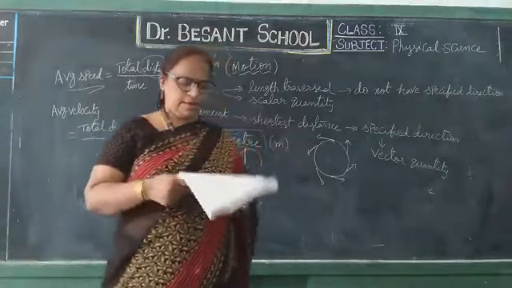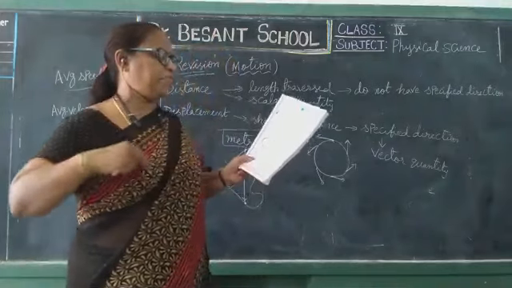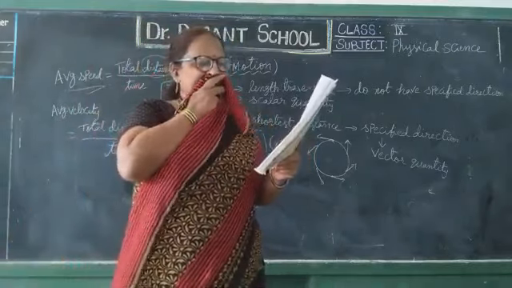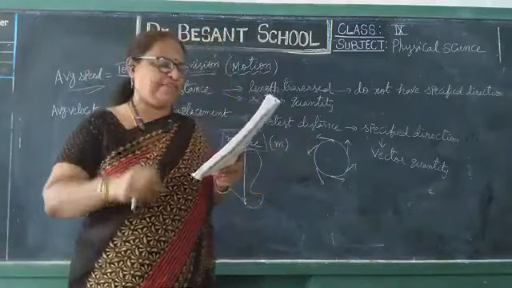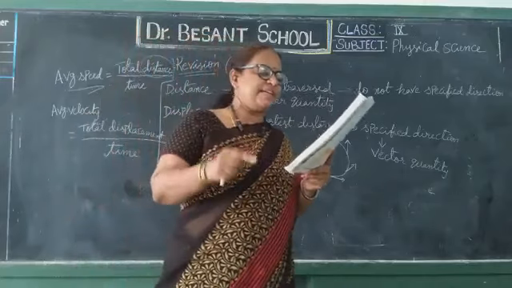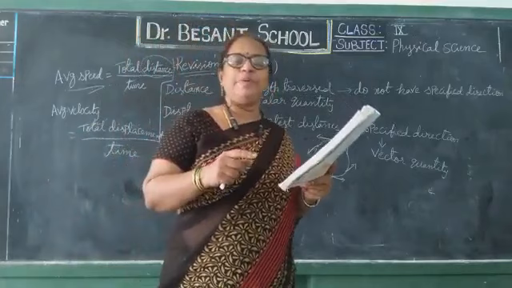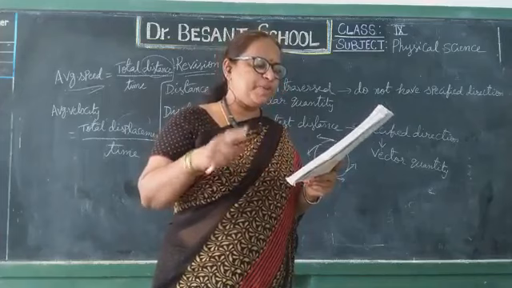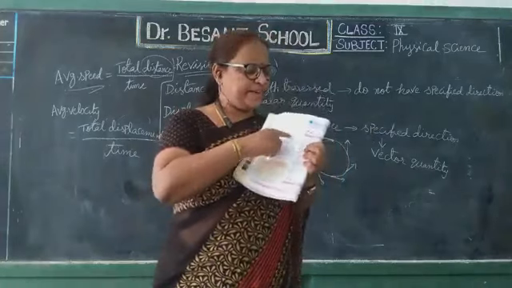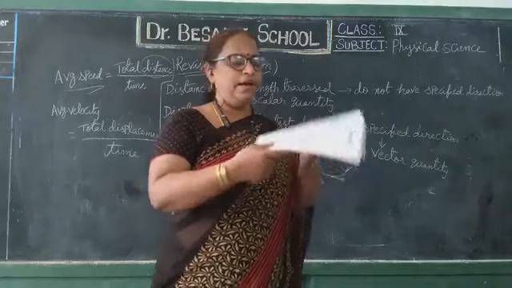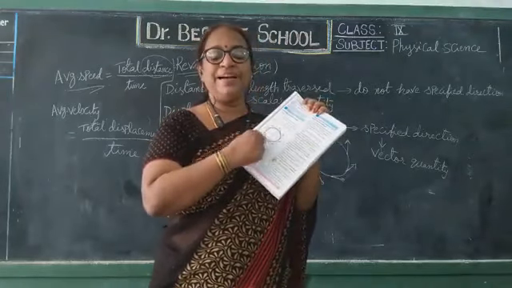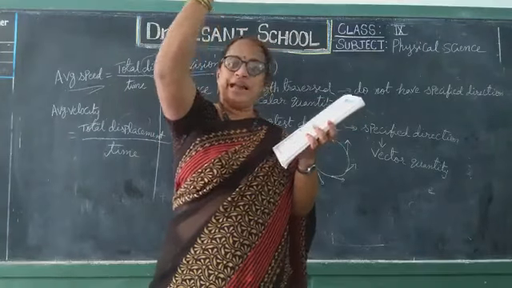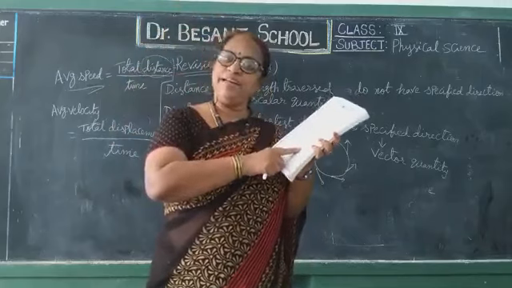Right. Now see here in the book, page number 11, last 3 points he gave. So from the above 3 activities, you can conclude that the change in velocity takes place in 3 ways. 1. Speed changes with direction remaining constant. 2. Direction of motion changes with speed remaining constant. Here, speed changes, direction remains constant. Here, speed remains constant, but direction continuously changes. Third one, both direction and speed change simultaneously.